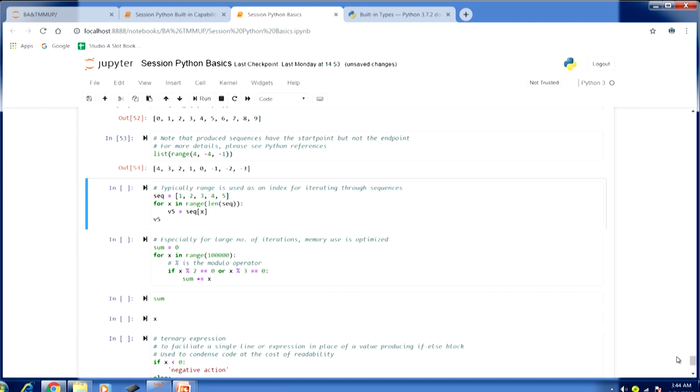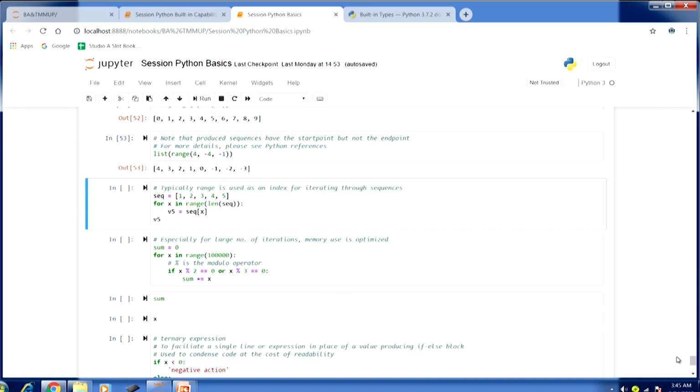Here I am initializing a sequence, a list of 1 2 3 4 5 elements, and then we have a for loop: for x in range of length of sequence. We have first captured the length of the sequence, which has 5 elements. So, we are passing just one argument here. It is actually range 5 in effect, and x will iterate over this range 5.